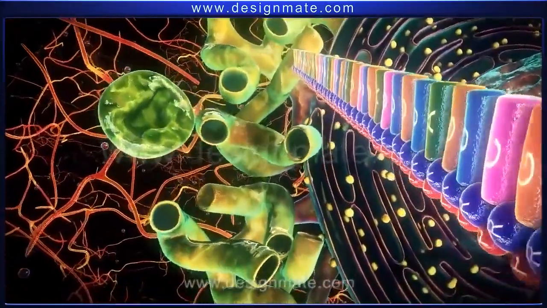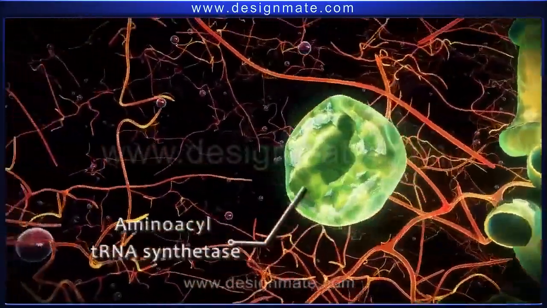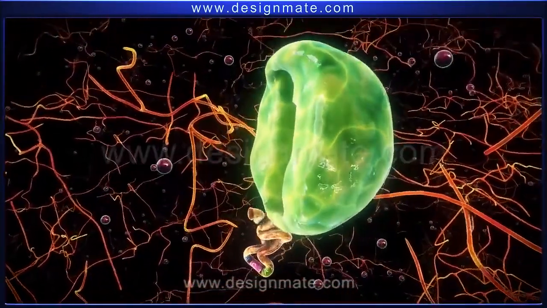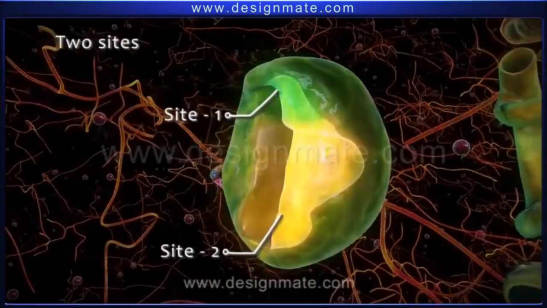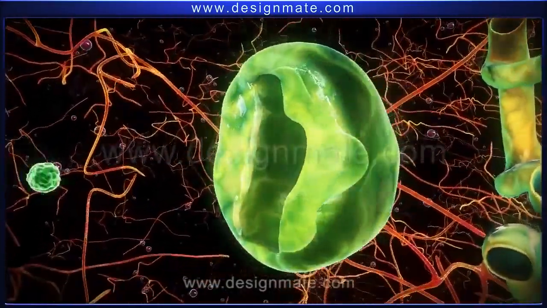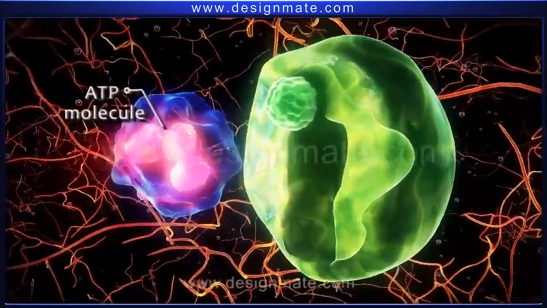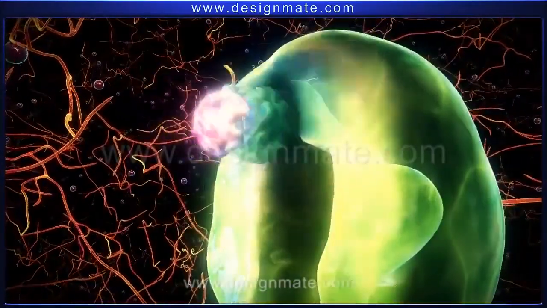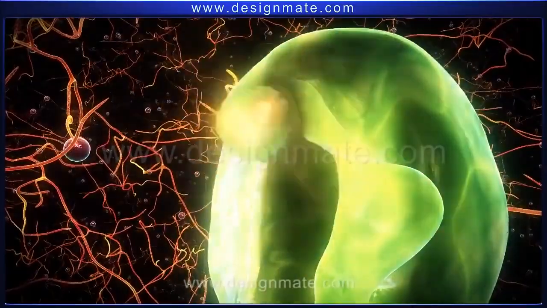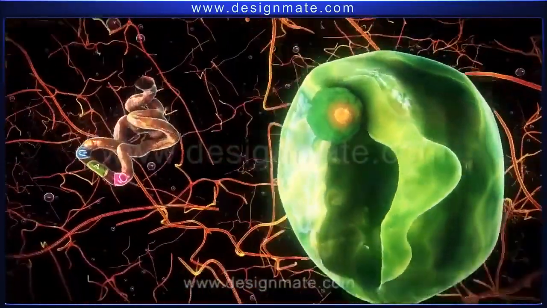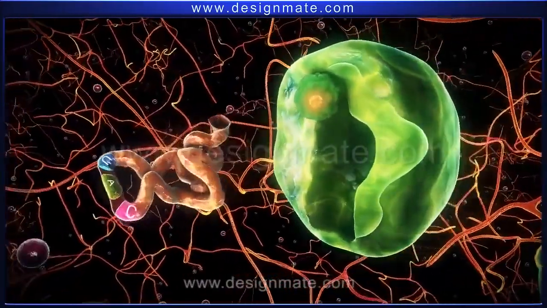Present in the cytoplasm is an enzyme, amino-acyl tRNA synthetase. The enzyme macromolecule has two binding sites. One site recognizes the amino acid, methionine. This is followed by binding of the ATP molecule and release of pyrophosphate, resulting in activation of amino acid.